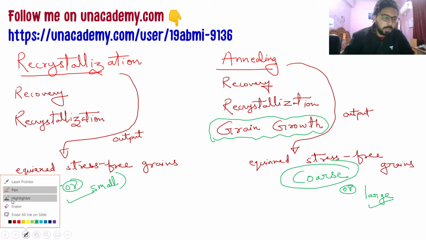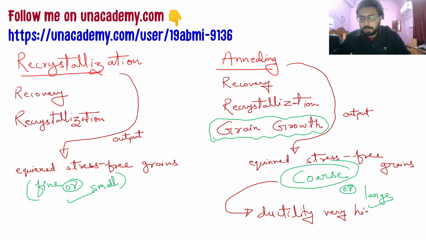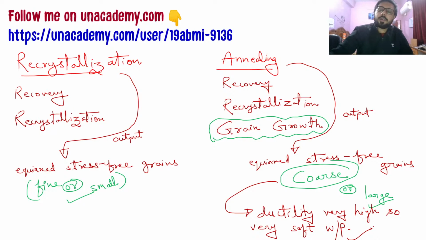For example, the ductility here will be very high, so a very soft workpiece. This can be taken as a negative also, because you don't want your metal piece to be so soft that it loses the strength that is required. So recrystallization is perfectly fine.